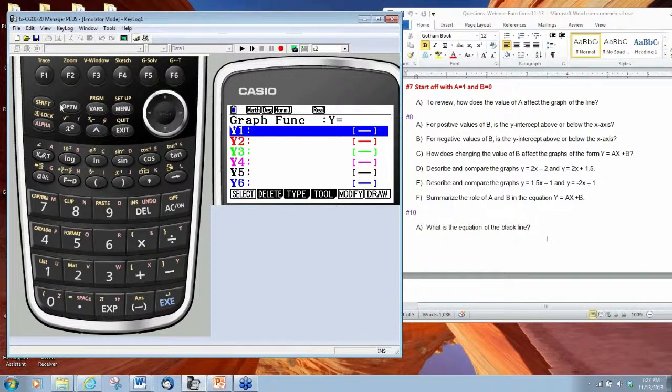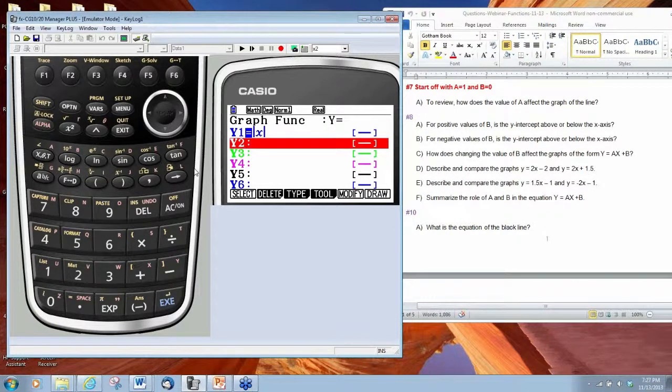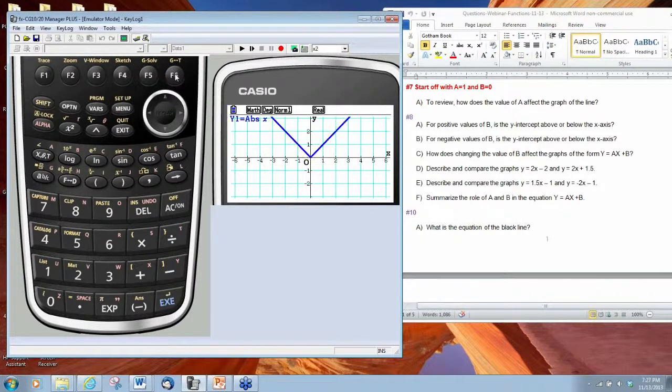So we have to define the absolute value function here. So that's going to be under option, F5 for numeric, then F1, and I can store an X. I'm going to store the function by pressing execute, and now I'm going to press draw. And now it looks a lot different than something we had earlier. We got a V shape. And what we want to pay attention to is the values of X when X is less than 0 here, and when X is greater than 0.